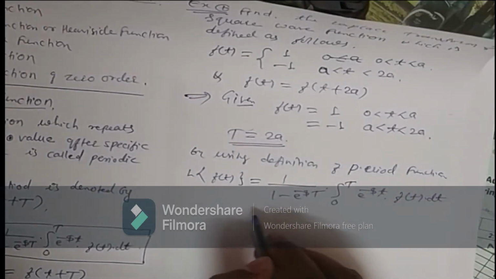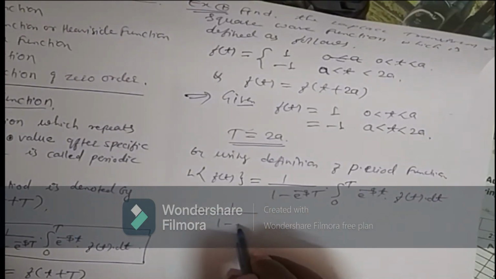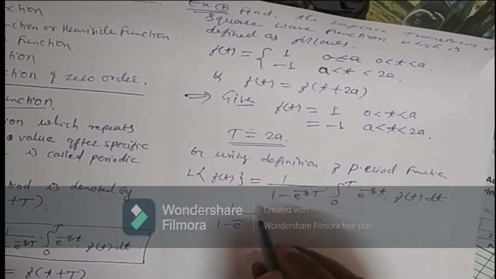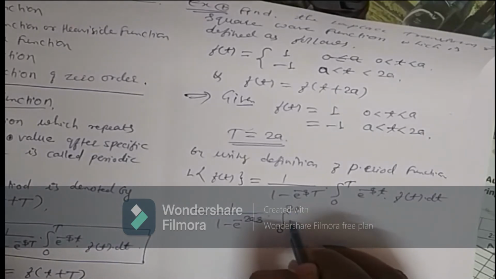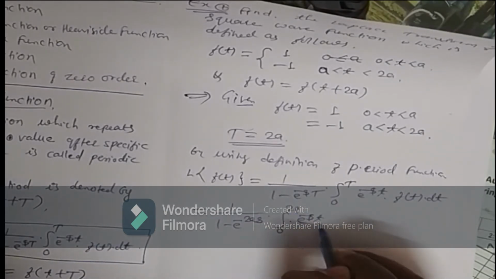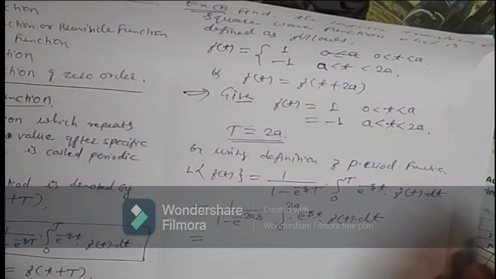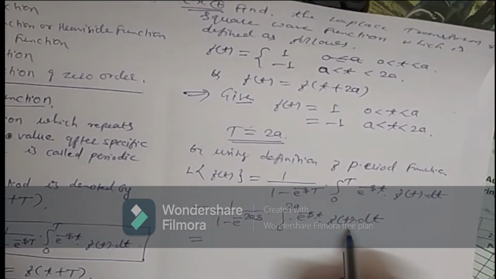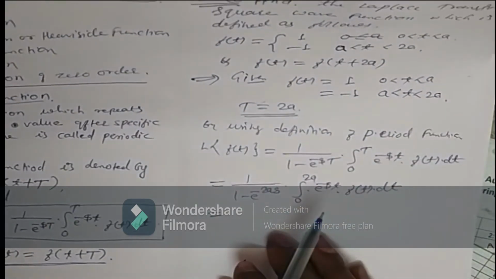Okay, now just put the values of the period here. 1 upon 1 minus e raised to minus 2as, integration from 0 to 2a of e raised to minus st into f of t dt. Now the value of this f of t is different for different limits, that's why let us take those limits.